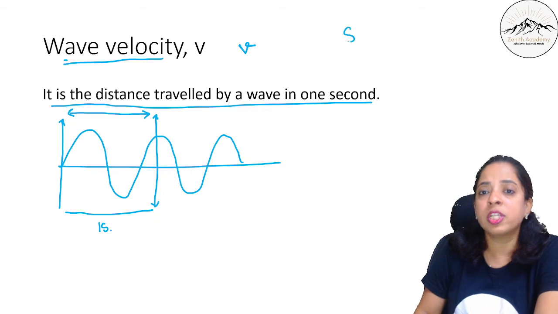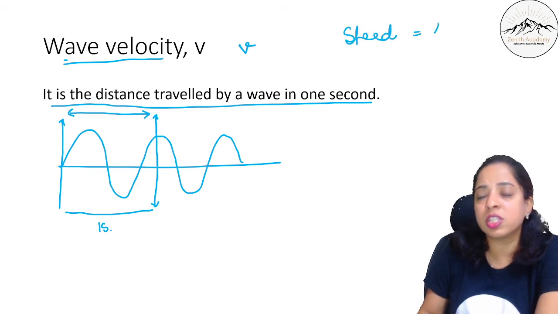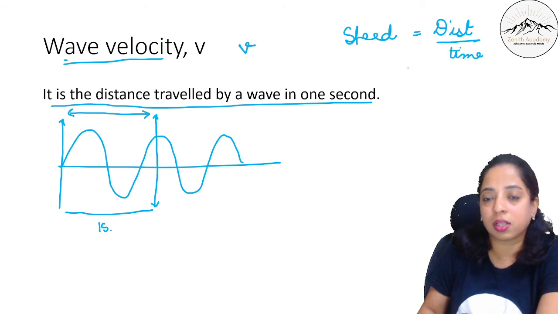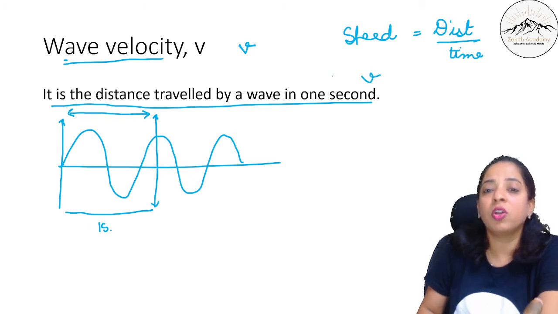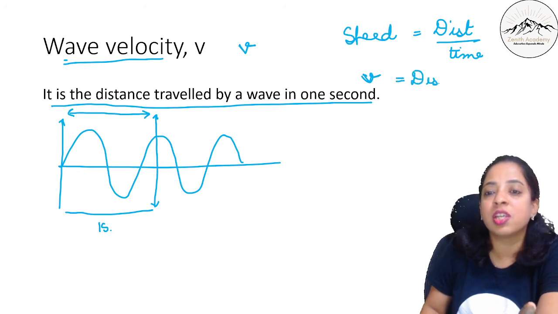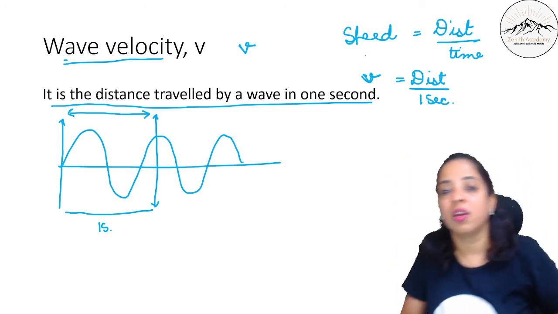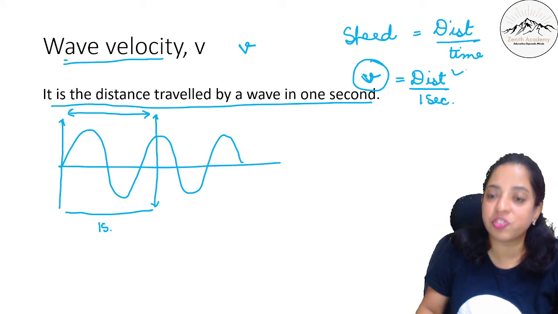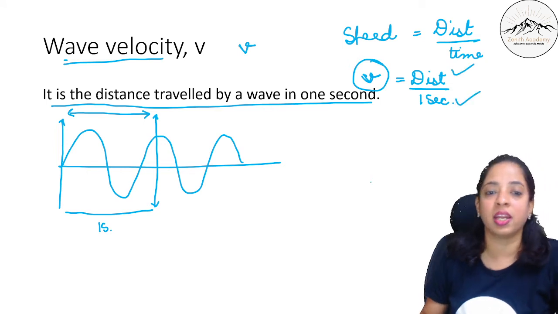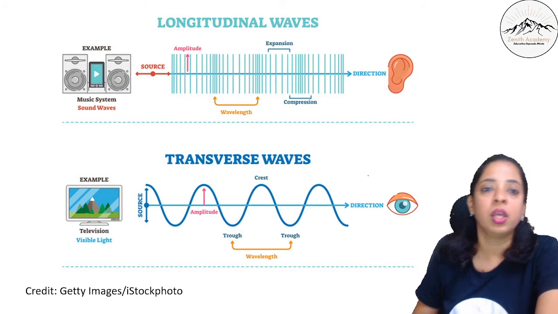Anyways, we know what is speed. Speed is equal to distance by time. Right? So if I talk about wave velocity, what is velocity? Velocity is how much distance it has travelled in 1 second in time. So it is the distance travelled by the wave in 1 second. Wave velocity is the distance travelled by wave in 1 second. I hope this is clear to you.